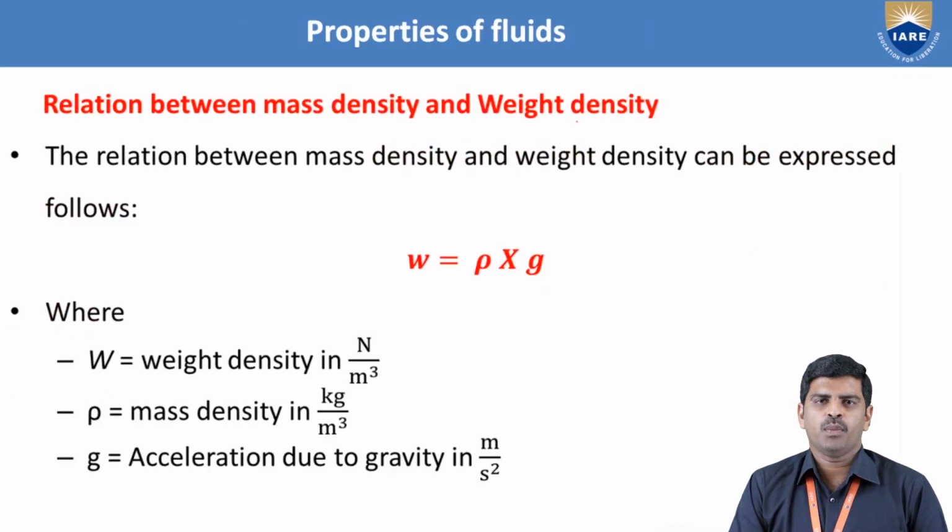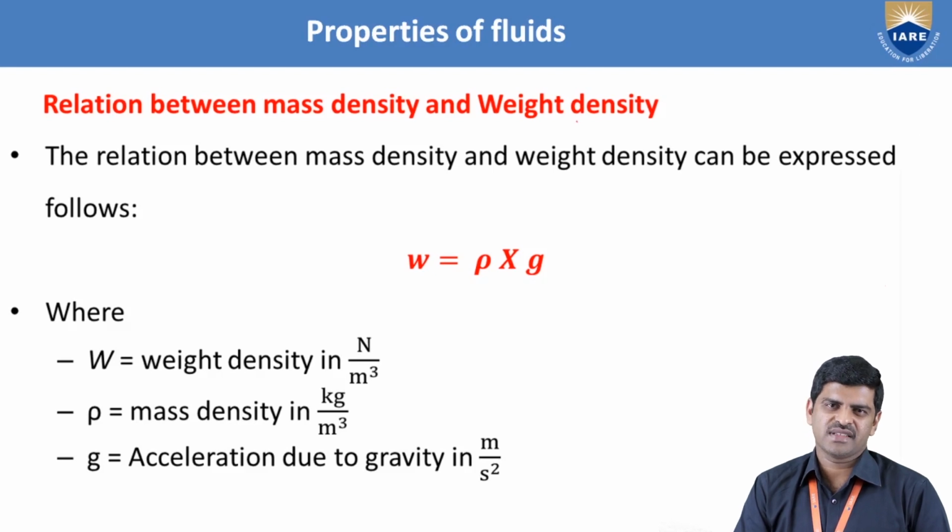Next, the relation between the mass density and the weight density can be represented as w = rho g, where w is the weight density or specific weight of the given object, rho is the mass density or specific mass of the given object, and g is the acceleration due to gravity.